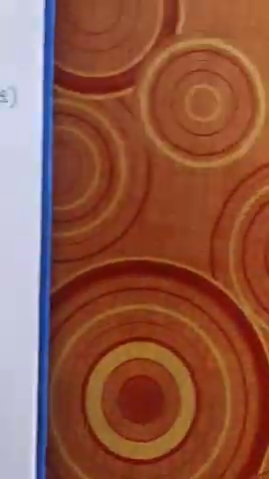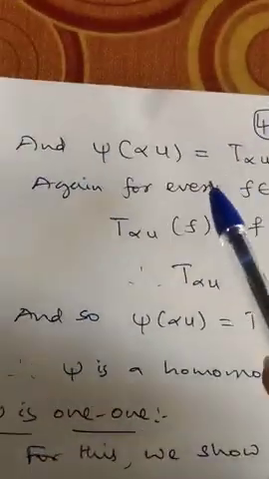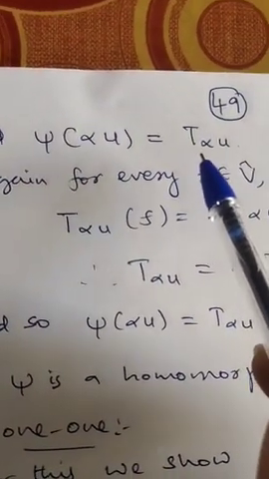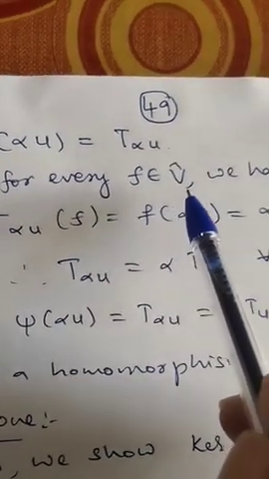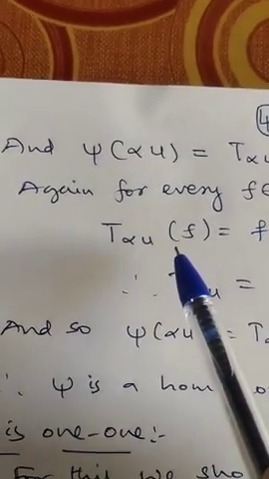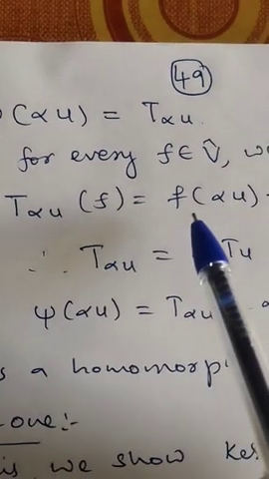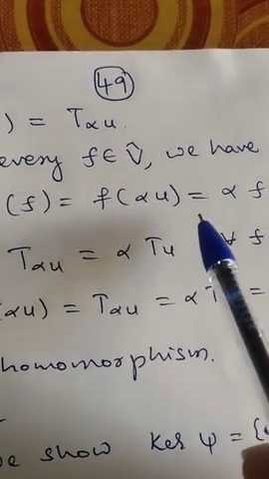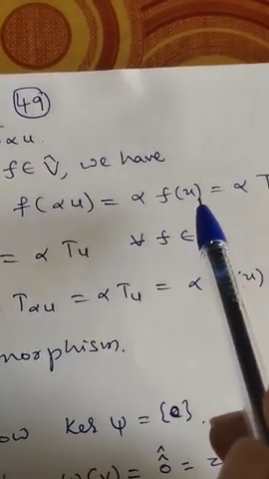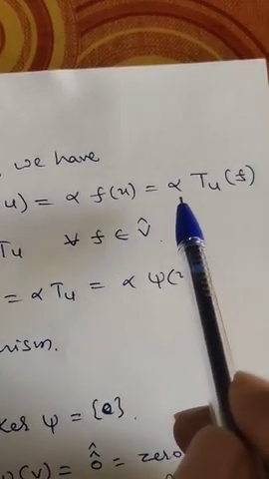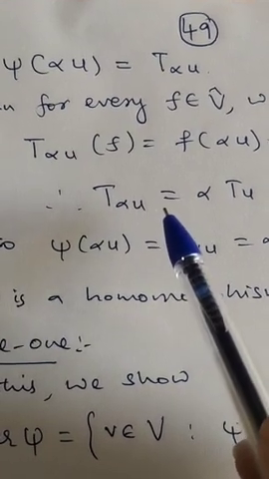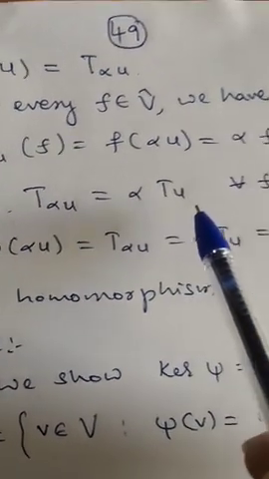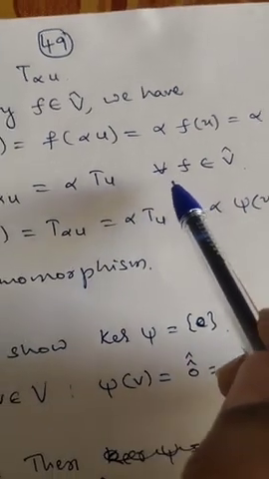And xi of alpha into u is equal to what? Xi of alpha u is T of alpha u. Again, for every f belongs to V cap, we have T of alpha u of f is f of alpha u. F of alpha u means alpha into f of u. So alpha into f of u means T_u of f. Therefore, T of alpha u is alpha times T of u for every f belongs to V cap.